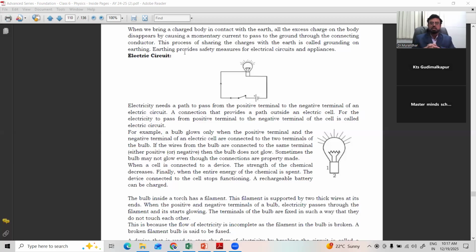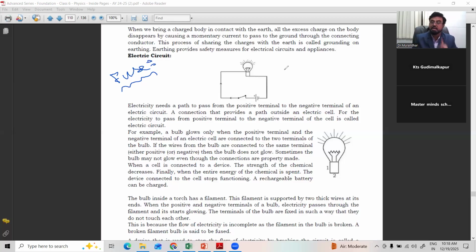Circuit means, see, observe. In olden days, there were not many fuses. Only one bigger fuse, which is connected to all the appliances in the home. Suppose you have 3 bedrooms, a hall, and a kitchen. All these are connected to only one fuse. You might have heard the word fuse. A fuse is also a safety electrical device which controls electricity. All are connected, so when the current goes or the fuse burns, all rooms are switched off, because all the cables are connected.